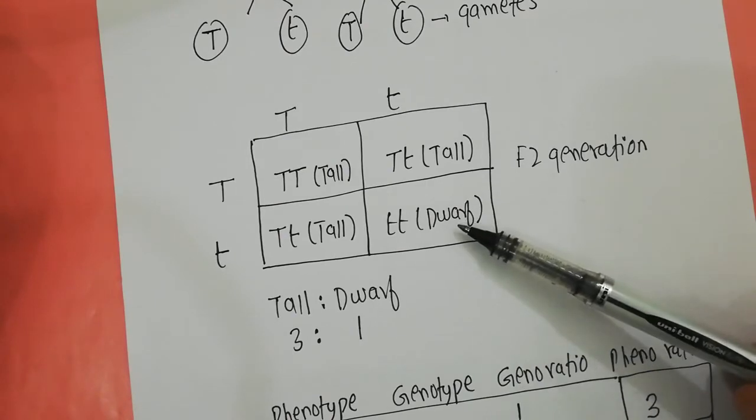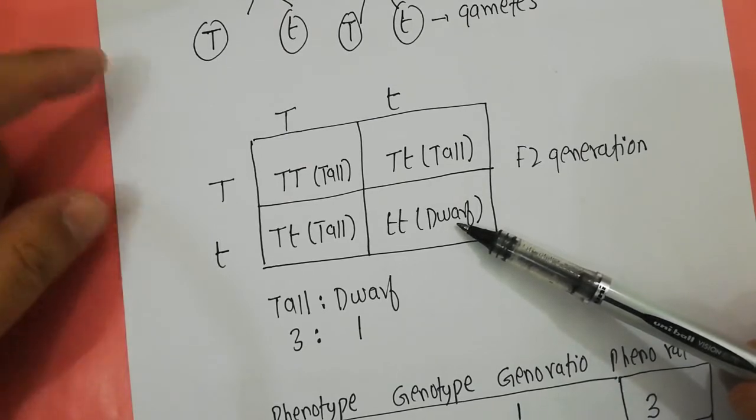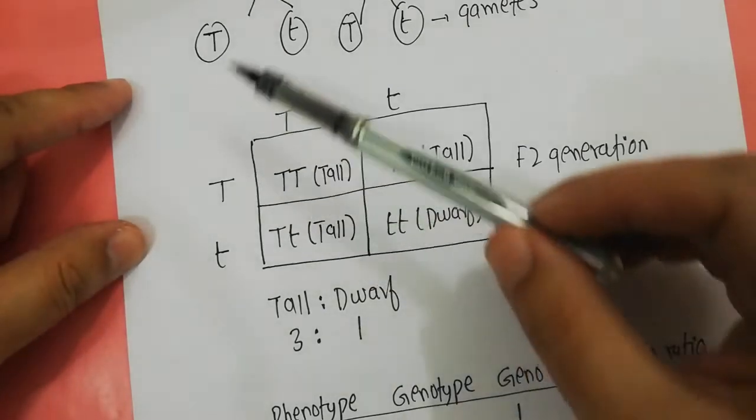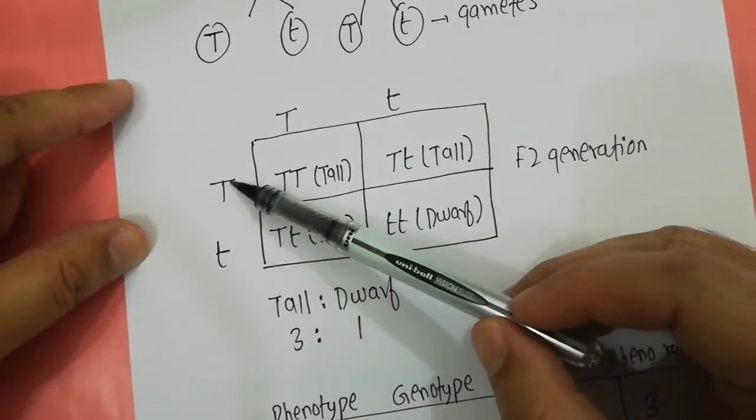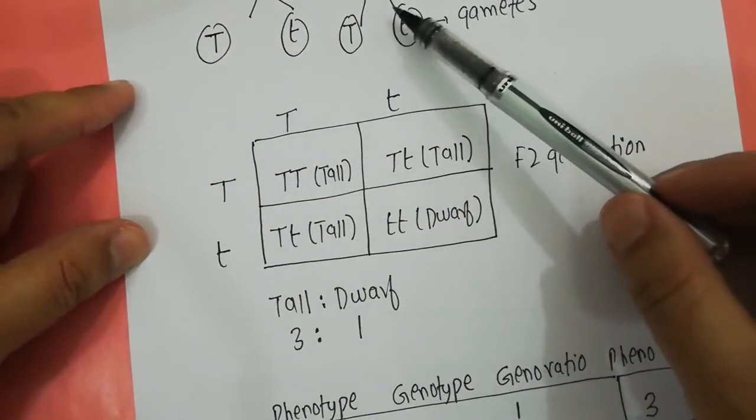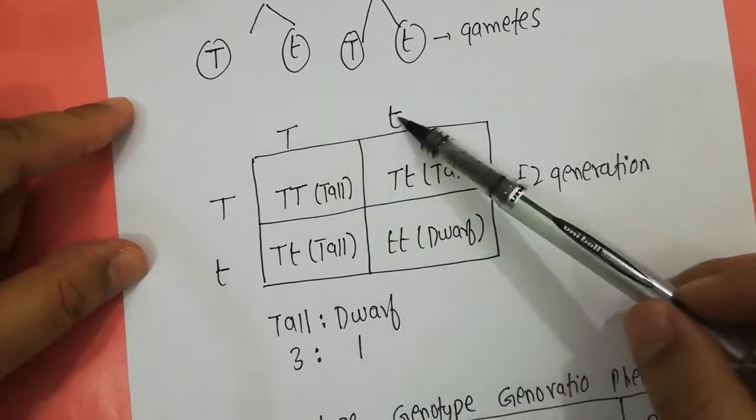Inside the Punnett Square you have the fertilization, the fertilized product, that means the offspring. This parent can make two kinds of gametes, shown over here, and the other parent's gametes are shown over here.